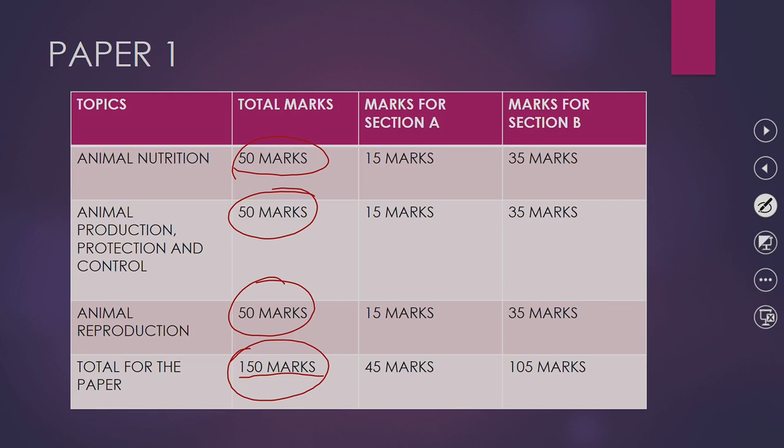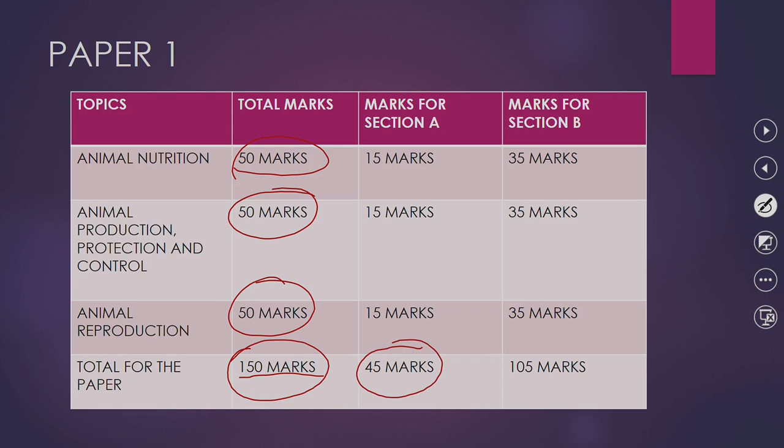But this paper is separated into 2 sections. There is section A, there is section B. Marks for section A are 45 marks.